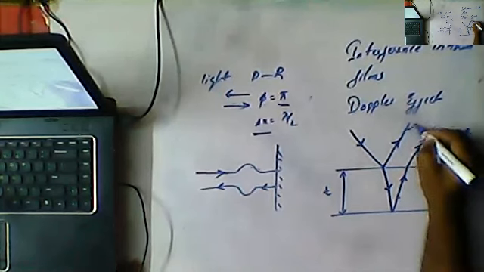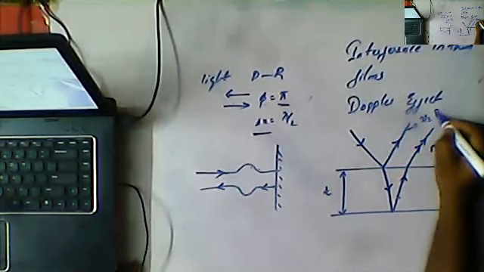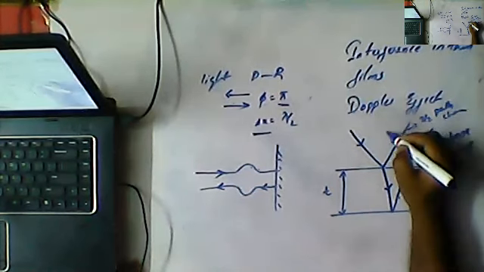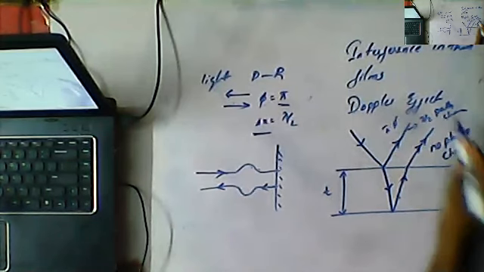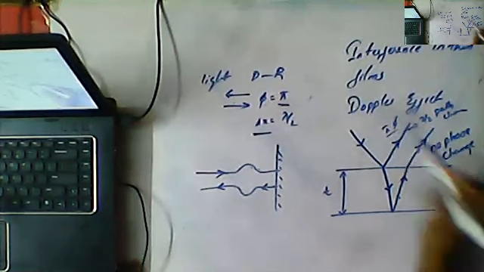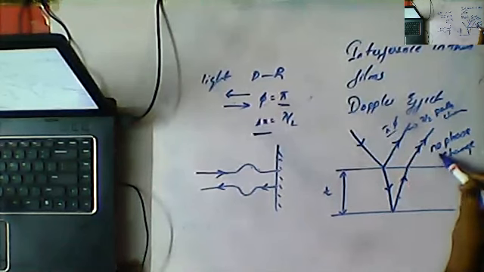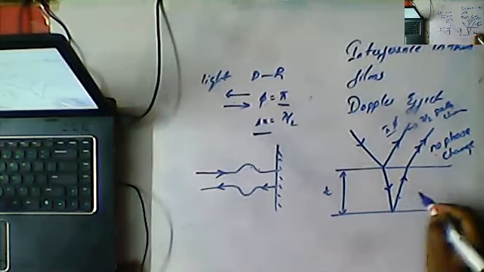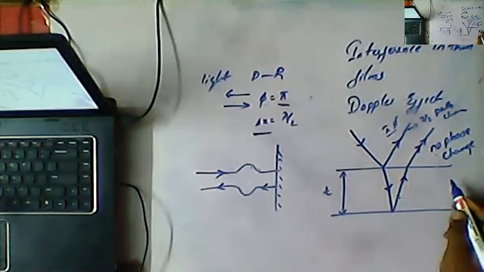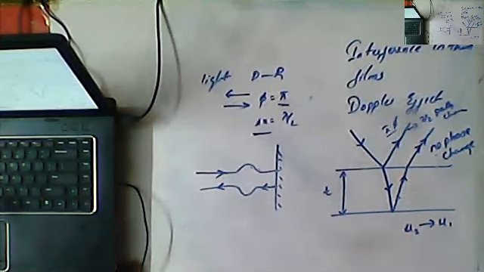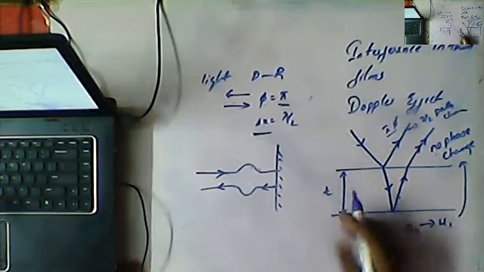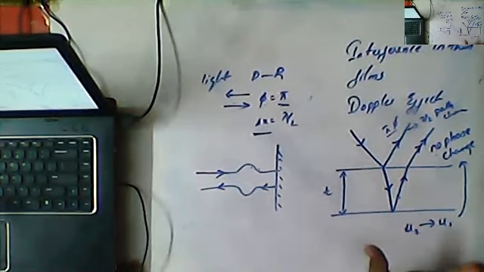But for the refracted ray, there is no phase change. Here, for the reflected ray, there is a lambda by 2 path change and a pi phase change. But the refracted ray, when it reflects, won't experience any phase change because light is traveling from denser to rarer, so it does not suffer any phase change.